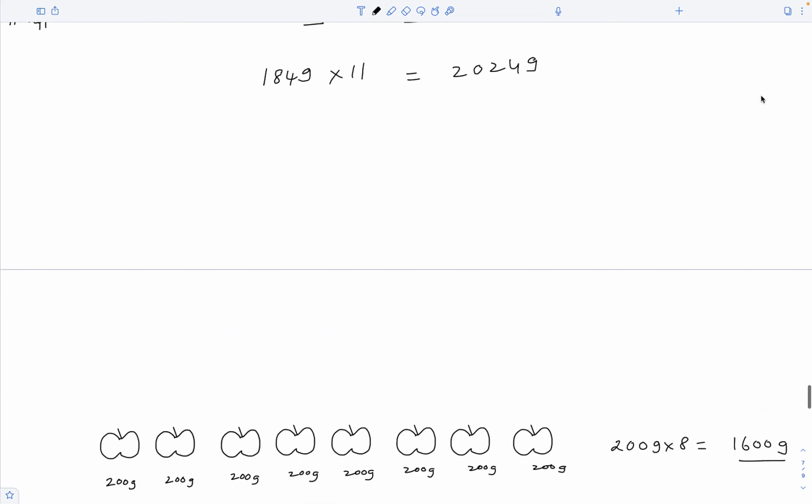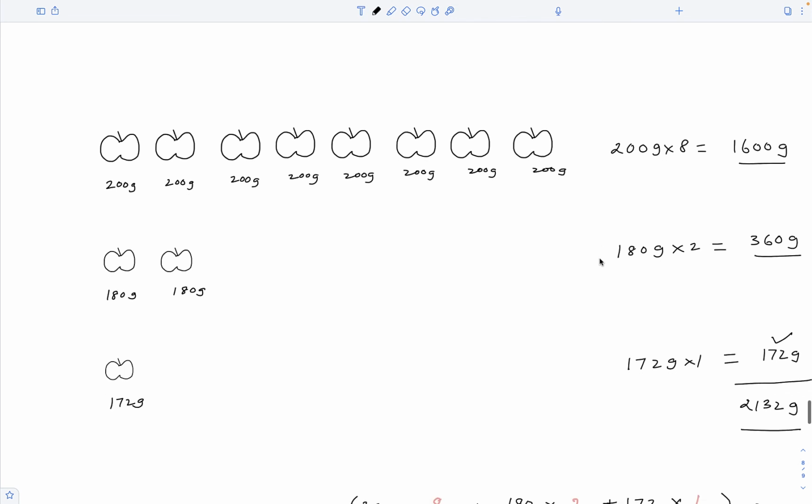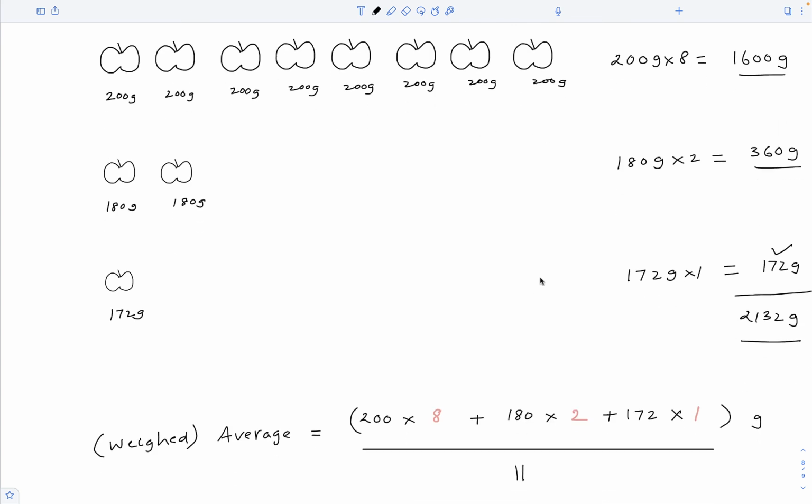But where did we go wrong? Remember how we determine averages. We imagine all these 11 apples are combined into a big apple and divide that big apple into 11 identical apples. Now what would be the total mass of that big imaginary apple?